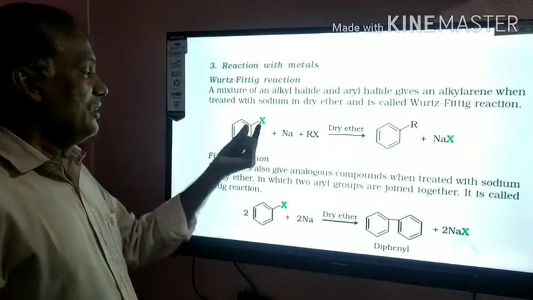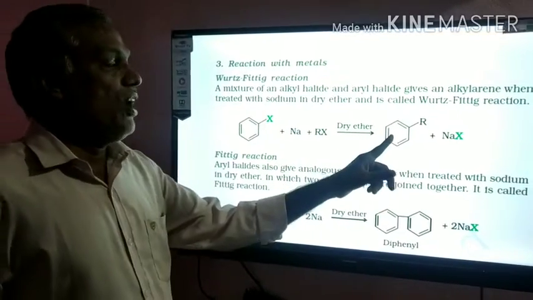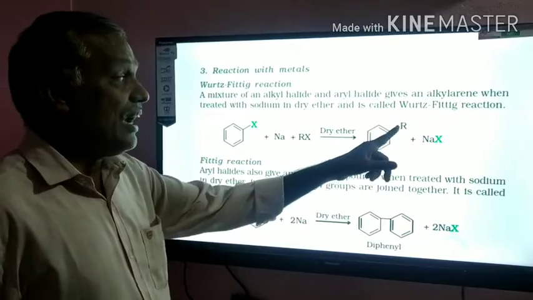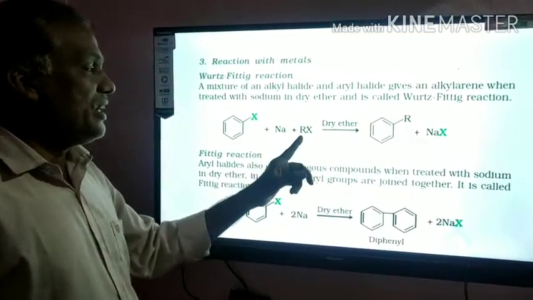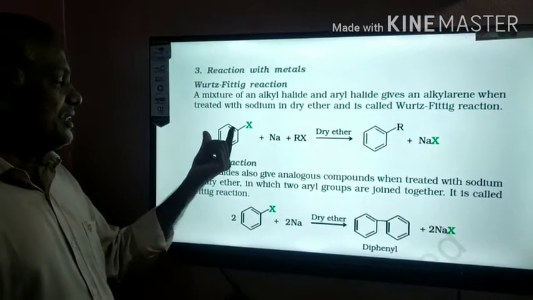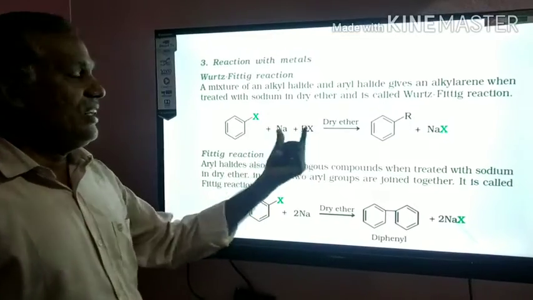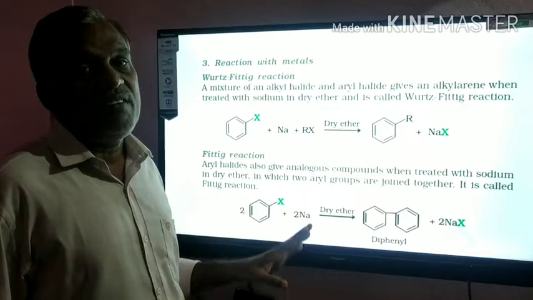The halogen atom is replaced by the alkyl group and alkyl arenes will be formed. Fittig reaction explains this one, Wurtz reaction explains this one. That's why we call this reaction the Wurtz-Fittig reaction. So these two are very, very important.